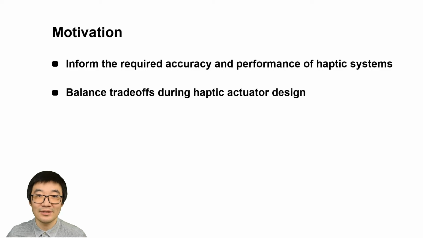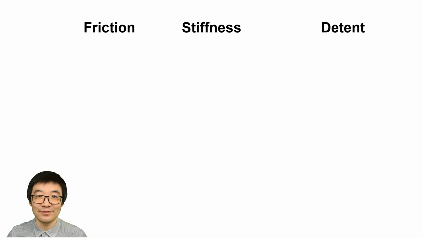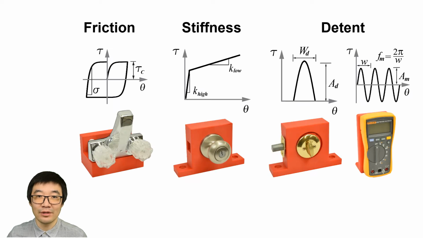Furthermore, understanding the sensitivities of users to imperfections in model parameters can help system designers balance trade-offs during haptic actuator design. We investigated the effect of parameter variations on perceived realism for a common set of kinesthetic haptic properties. We identified and modeled a set of 4 objects consisting of these properties.